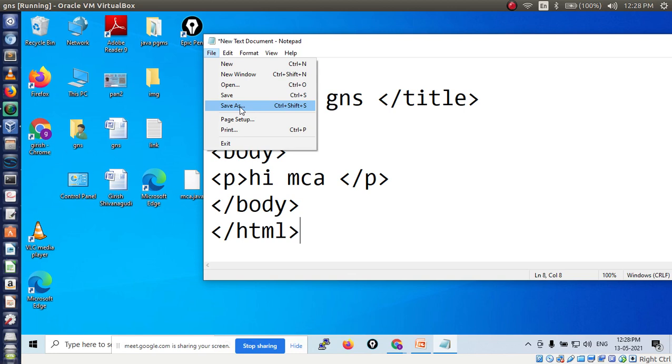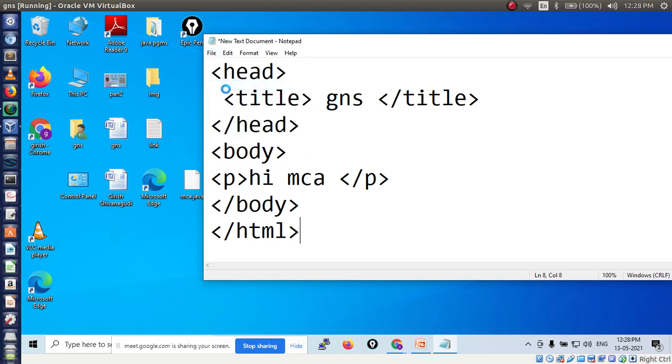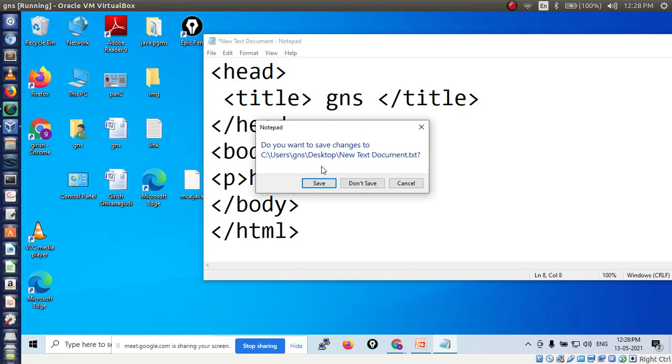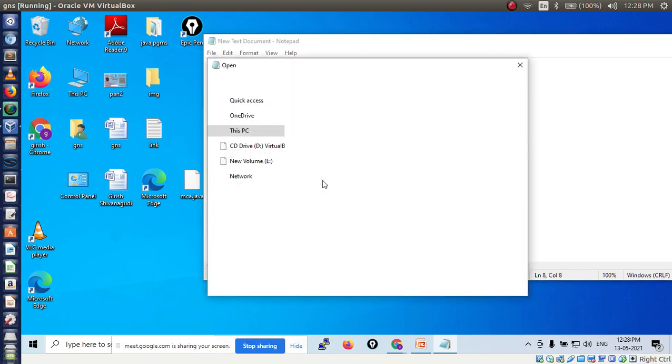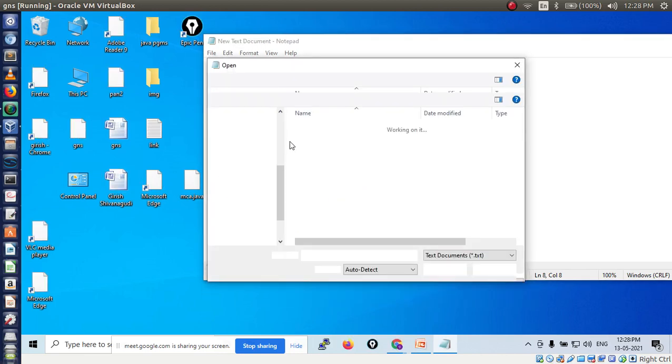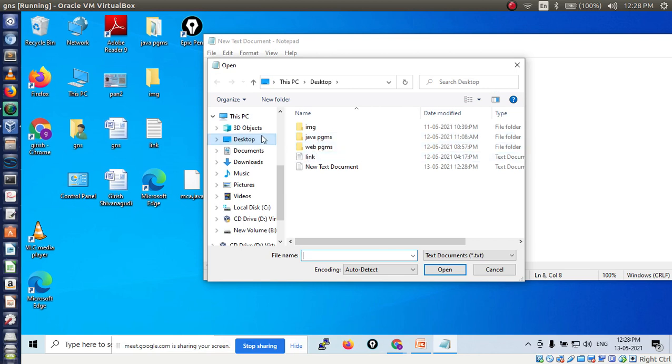Save as. Okay, fine. So click on save as. I am choosing the path. I choose desktop. Now I am giving the file name. Sujit, what file name should I give?